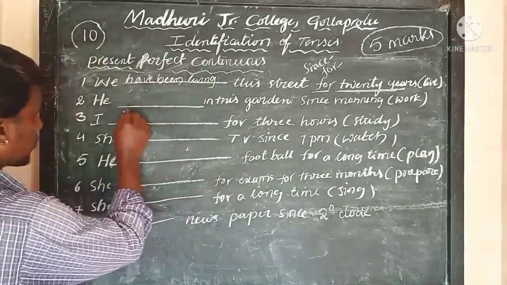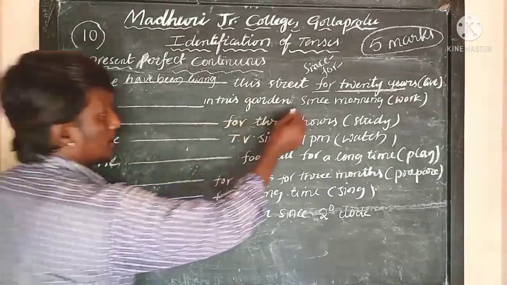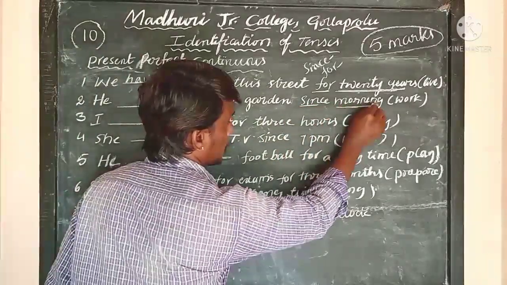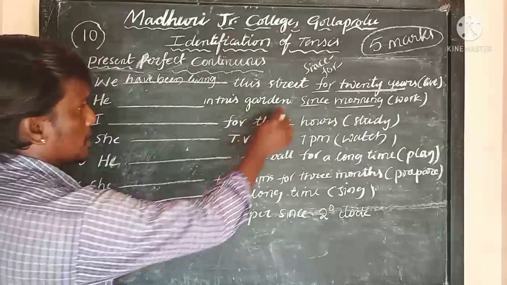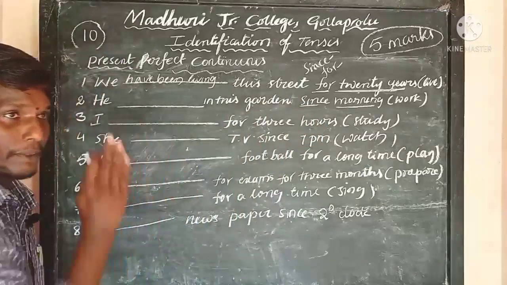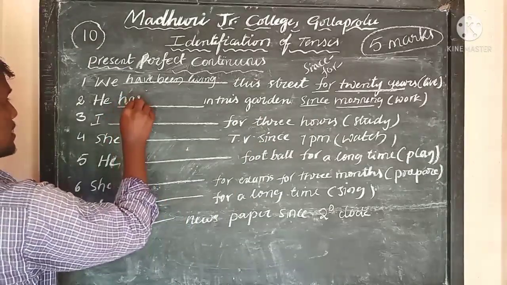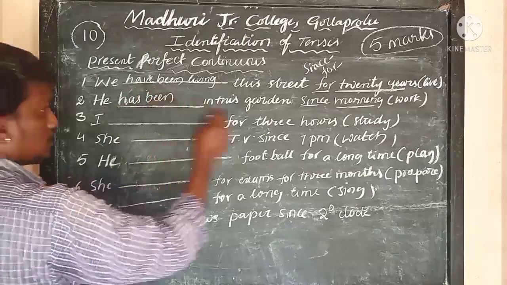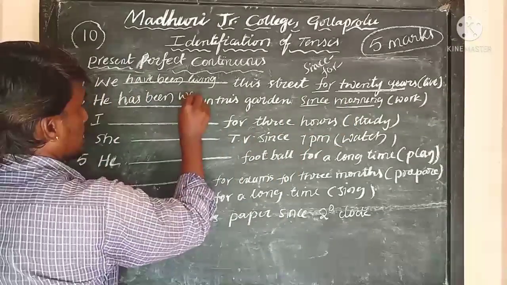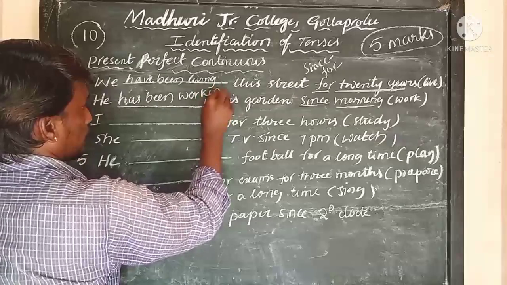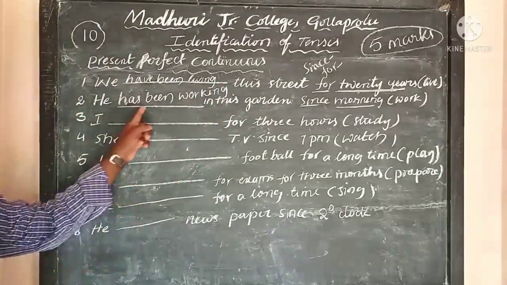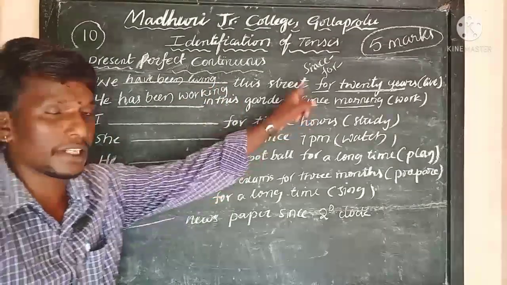So here, coming to the second example, since morning, fixed time. Morning is a fixed time, so since morning. As there is "since," we can confirm it as a present perfect continuous tense. So "has been." What's the verb here? Worked. So has been working. He has been working in this garden since morning.